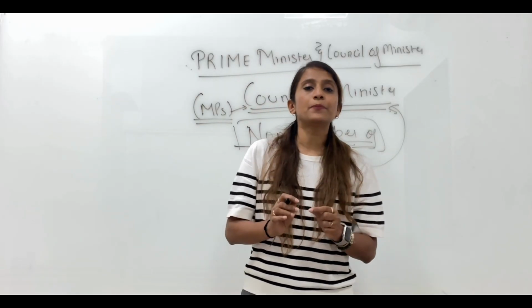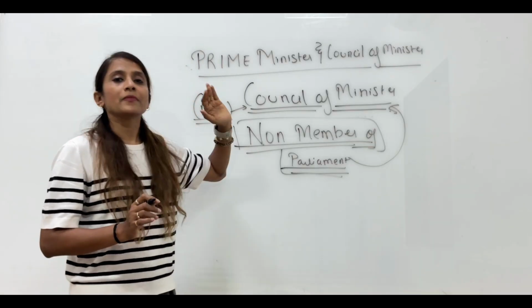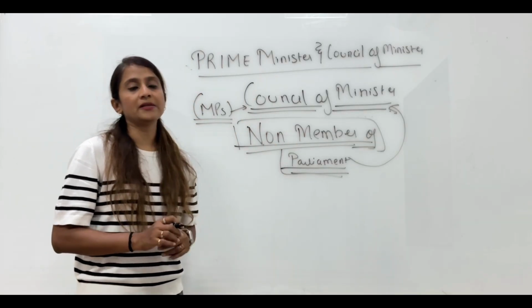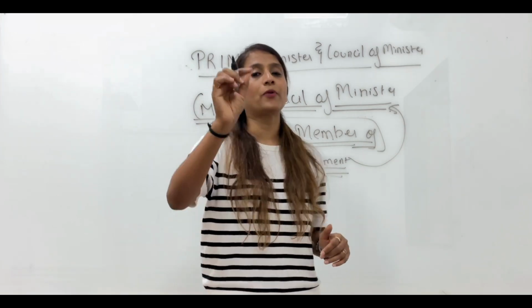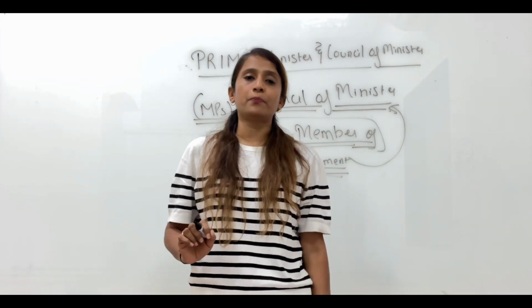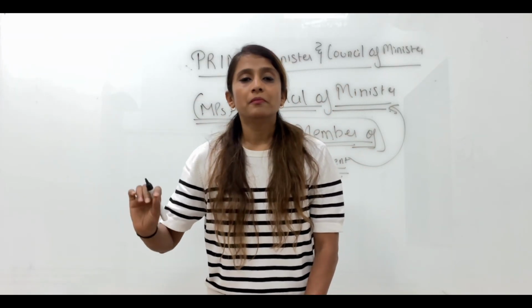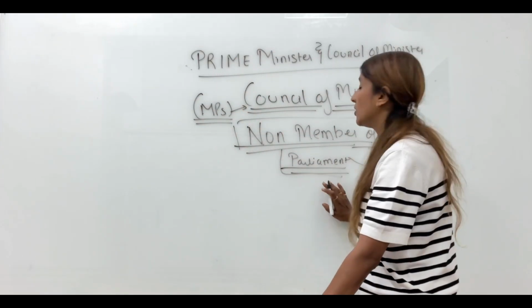So this is a provision for a non-member of Parliament to become a member of the Council of Ministers, and this is a very, very important point. I want everyone to mark this point in their textbook as a very important provision for a non-MP to become a Council of Minister.